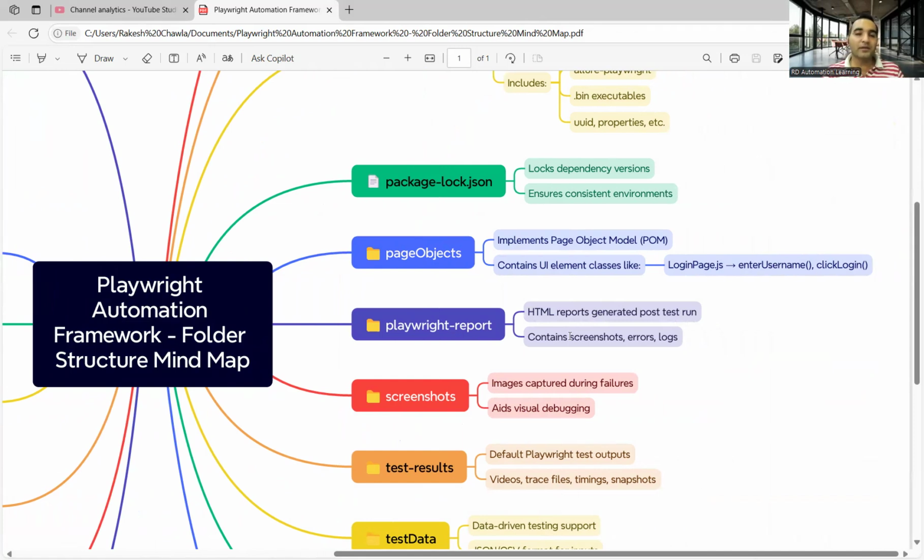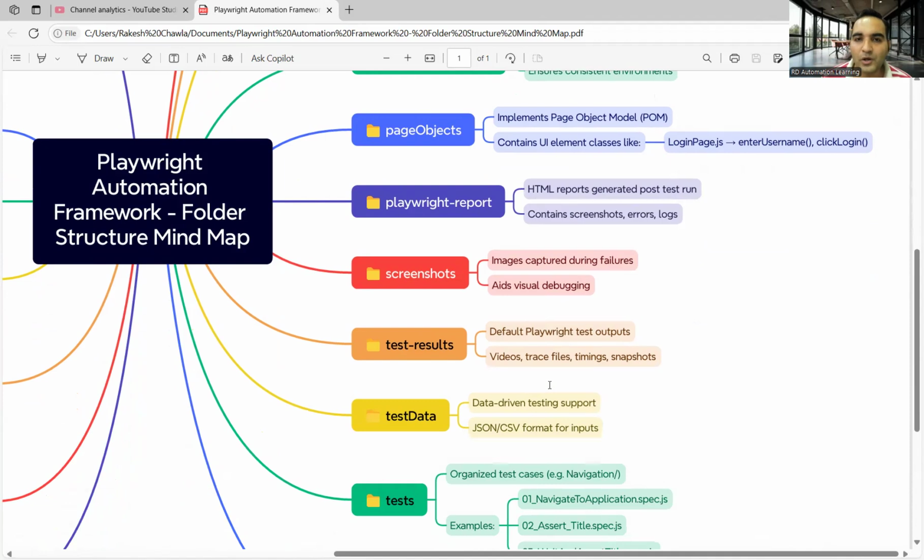You might be running a regression suite which might be running for 8 hours, 10 hours, 12 hours. And then the reports would be generated. Screenshots would be generated. Evidences would be there. Logs would be there. Errors would be there. Those all things would be stored in your Playwright report.